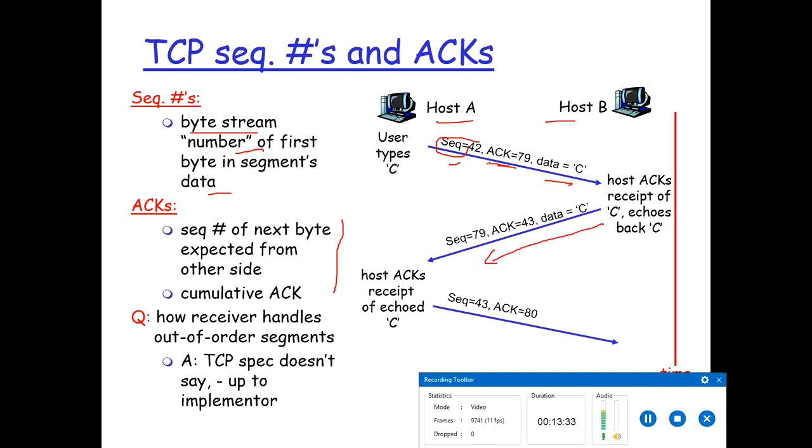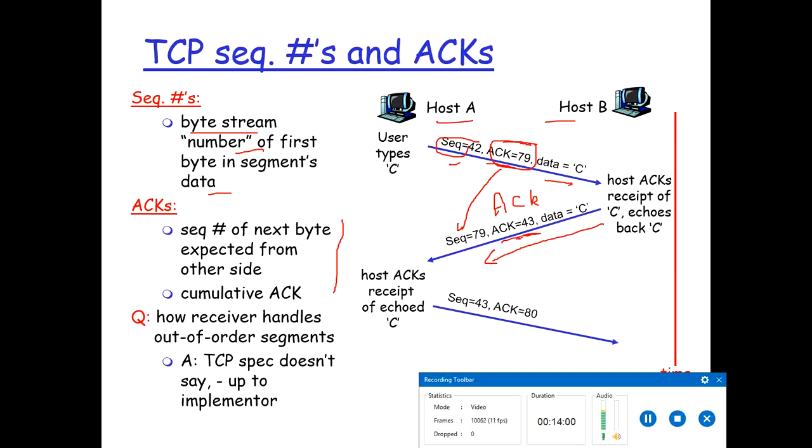Now, in the acknowledgement, the sequence number will be whatever the first segment that the sender has sent to the receiver. So this acknowledgement number will become the sequence number in this acknowledgement segment. Now this is the acknowledgement segment. Here, if you see, the acknowledgement number is 43, but the sequence number is 42.